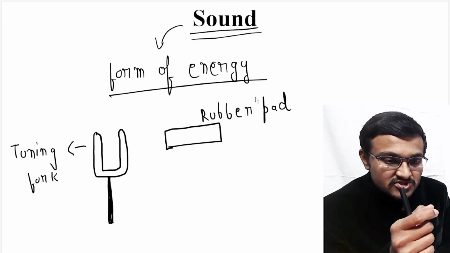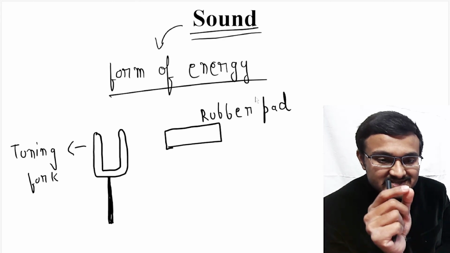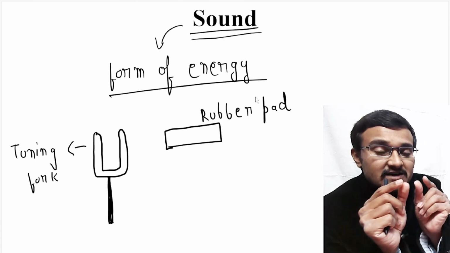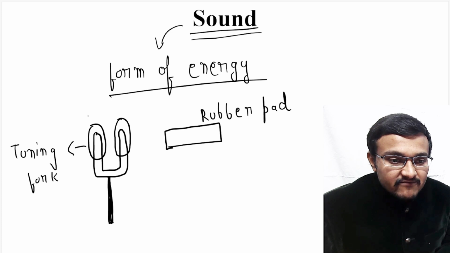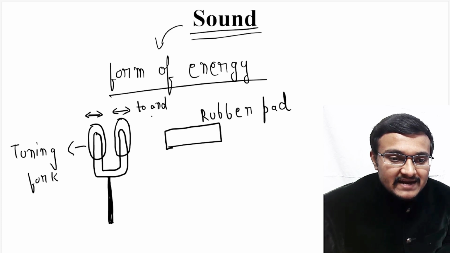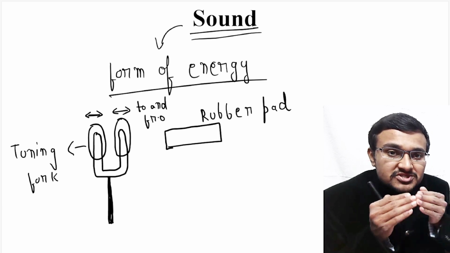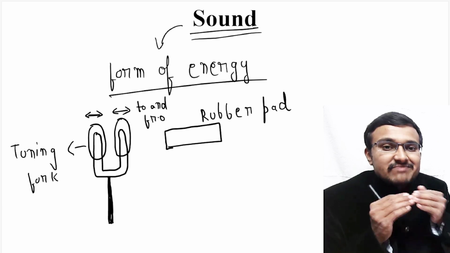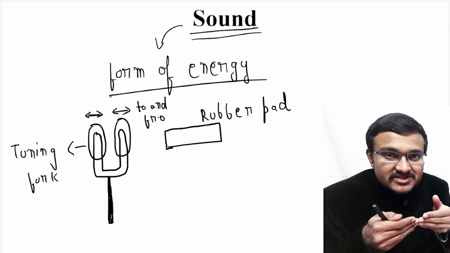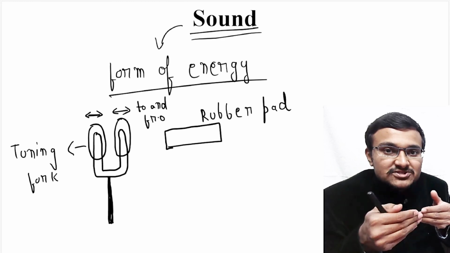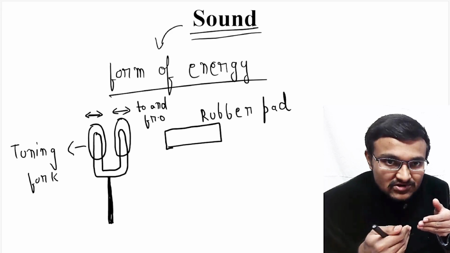So when you carefully observe that tuning fork, you can see that tuning fork's edges will be vibrating. So for example, these edges of the tuning fork will be vibrating about their mean position in a to and fro motion. So from its mean position, the forward and backward motion of that particular object along its mean position creates a to and fro motion, which is much more regular.